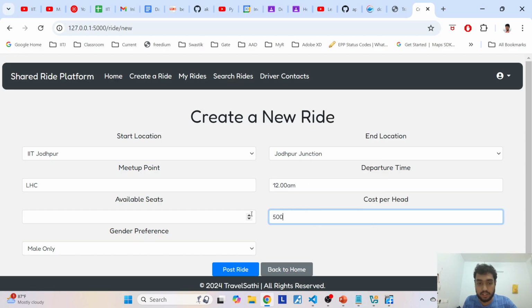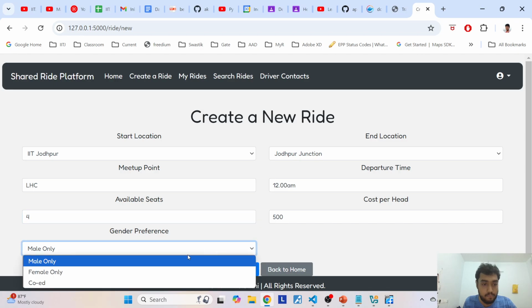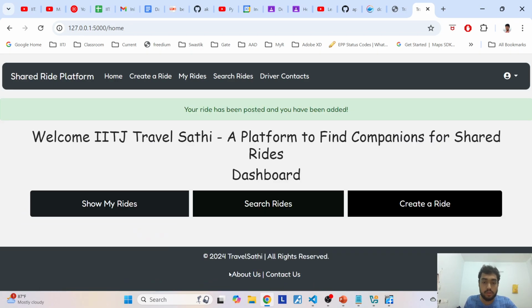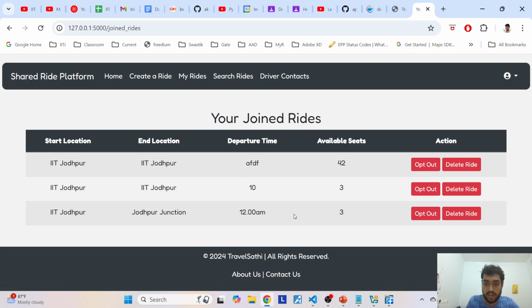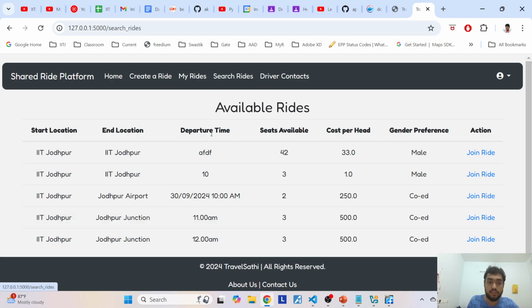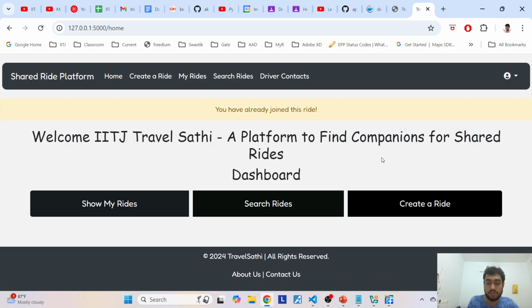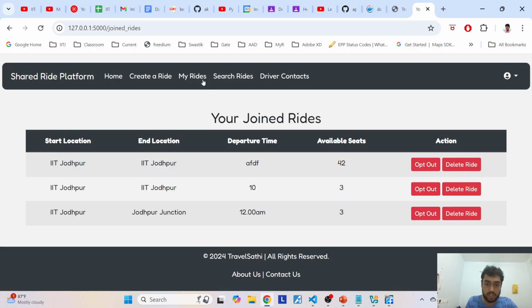As we can see, we can enter all the details as needed. So we have posted the ride, and we have already joined it directly when we post a ride. As you can see, the ride is available here. Next, we can also search for available rides that are in our database, and we can join rides. As we had already joined this one, it shows that we have already joined this ride. So let us just check once.